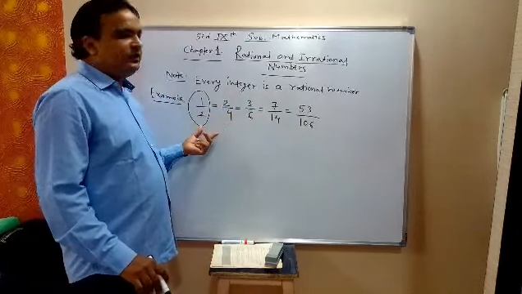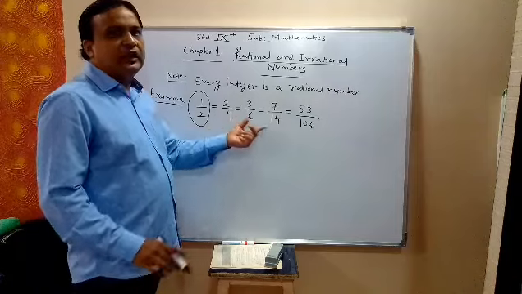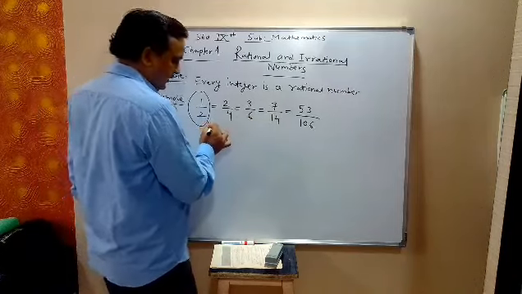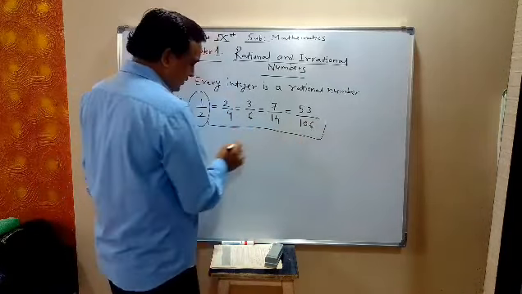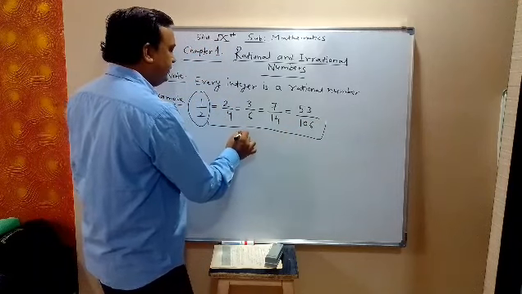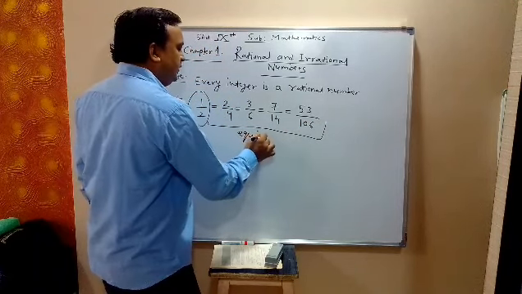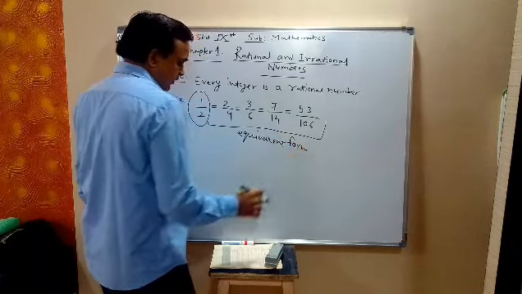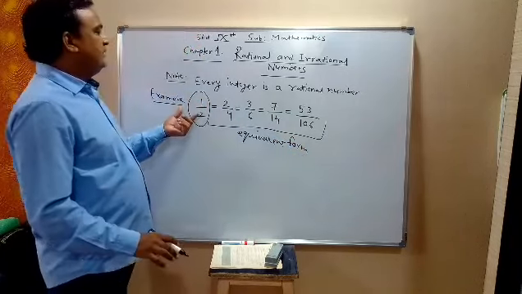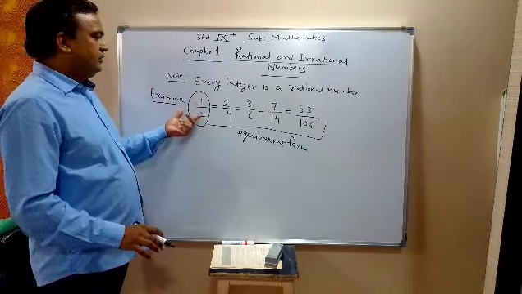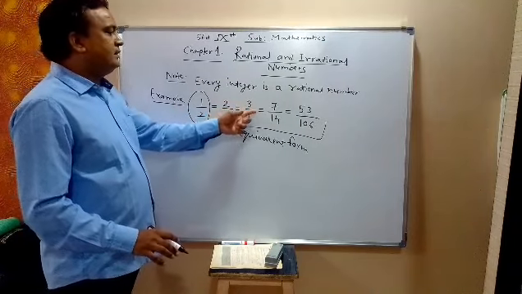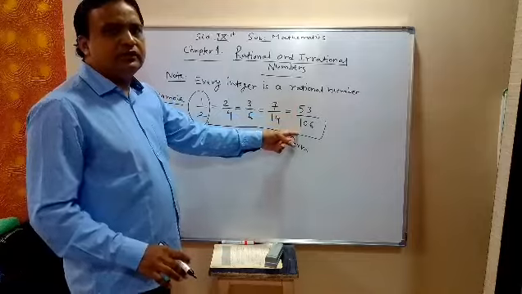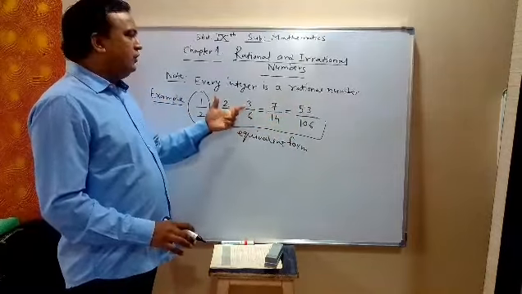So all these rational numbers are in equivalent form. So here the rational number 1 by 2, 2 by 4, 3 by 6, 7 by 14, 53 upon 106 is not uniquely defined.